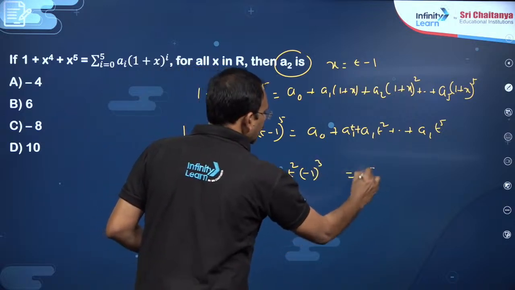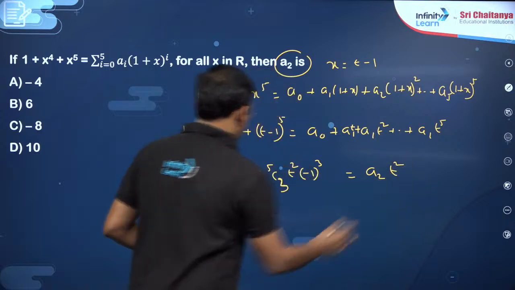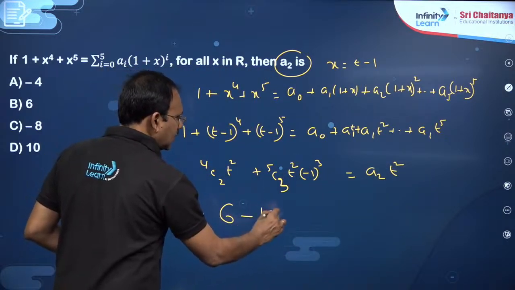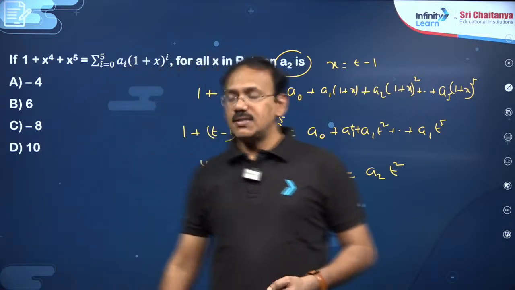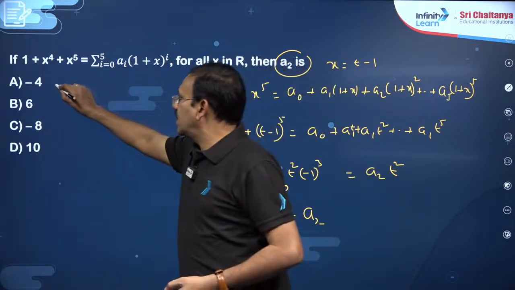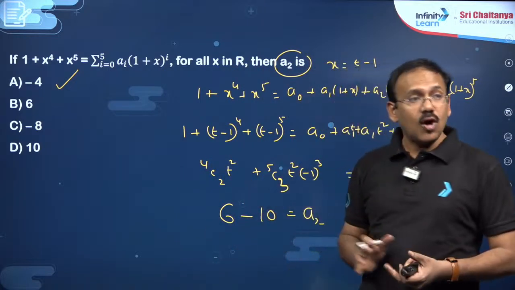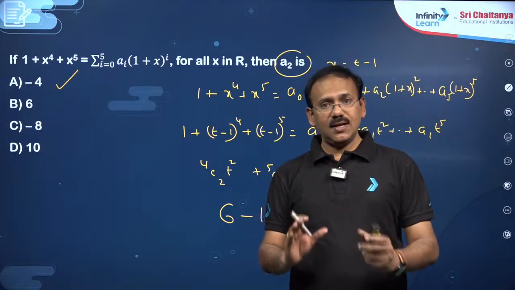This is going to be a2, my dear friend, a2 t square it is. Now, 4c2 is 6 minus 5c3 is 10 is going to be a2. So, a2 value is minus 4, dear students. Minus 4 is the answer. So, in this expansion also, to answer this question, what you need is just binomial theorem expansion.